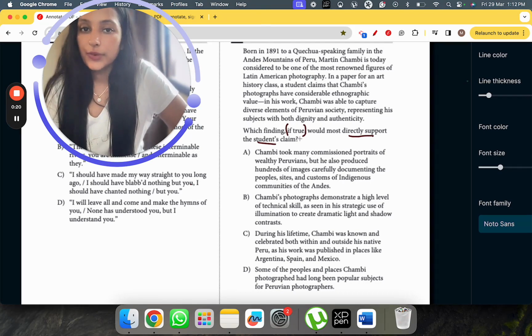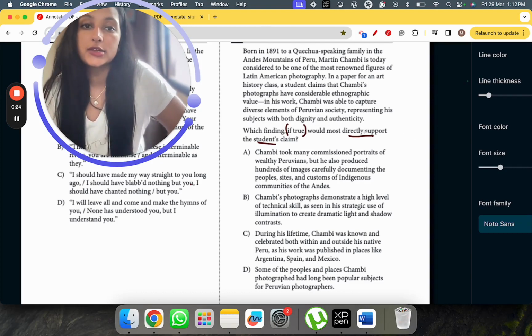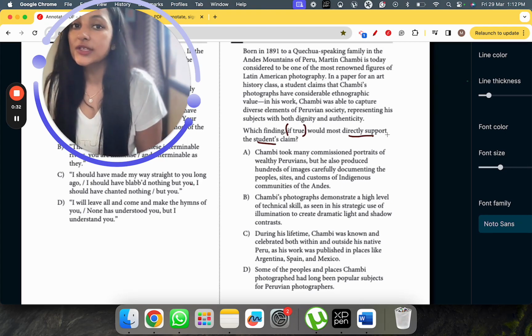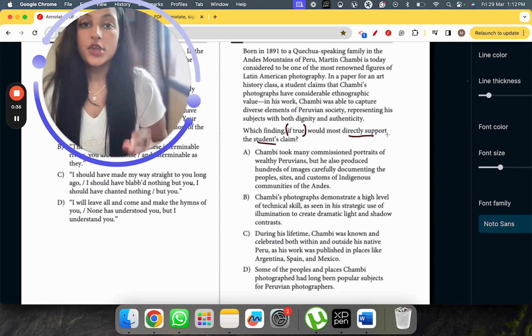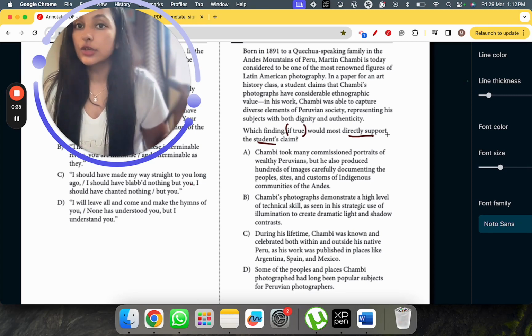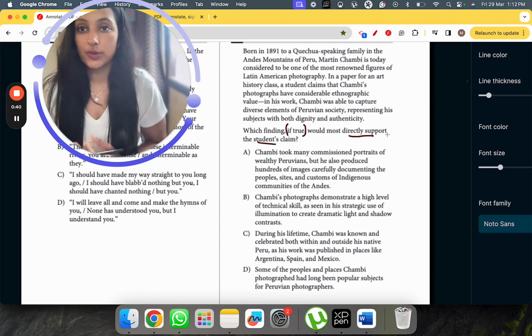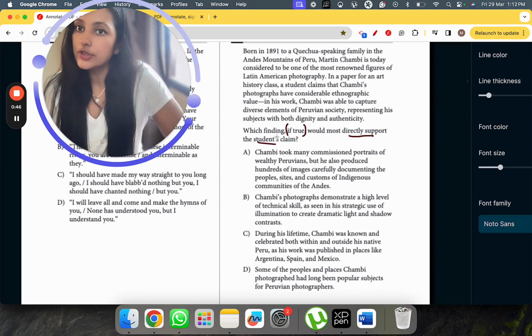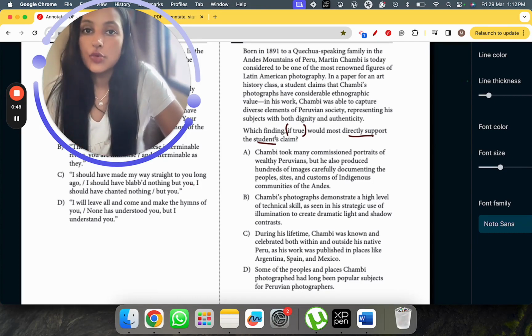So if you find a phrase like "if true" in a question stem, and something like "directly support a particular claim," you should know you're dealing with a command of evidence textual type of question. The previous one said "illustrates the claim." This one is saying "supports the claim." So this kind of wording, remember, is going to lead you to this question type.